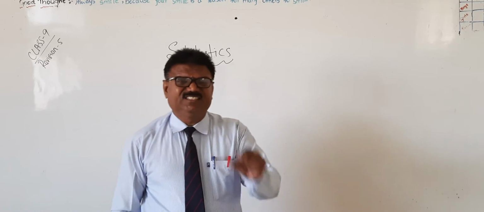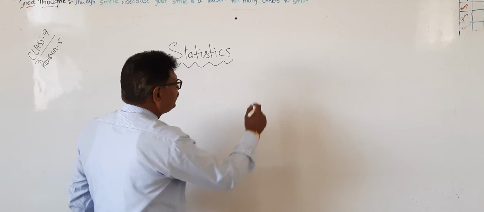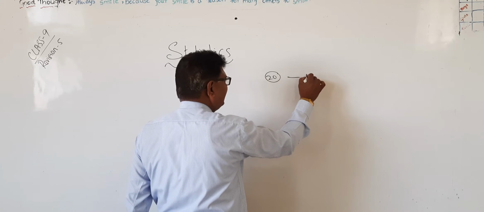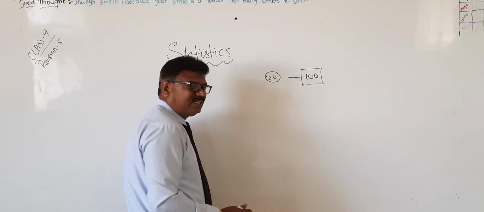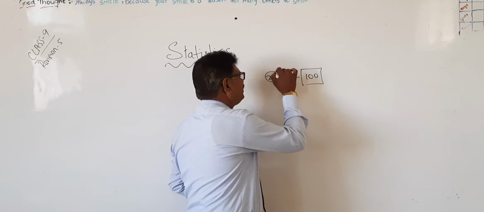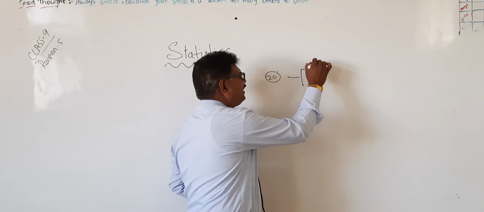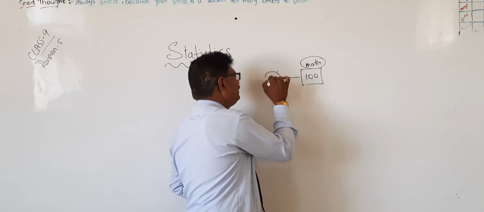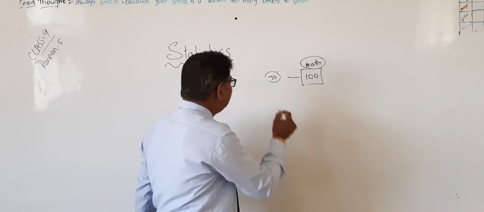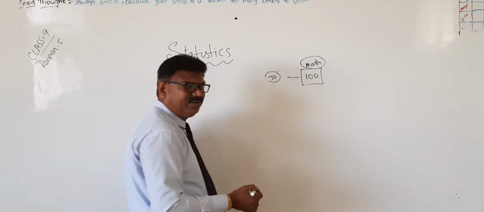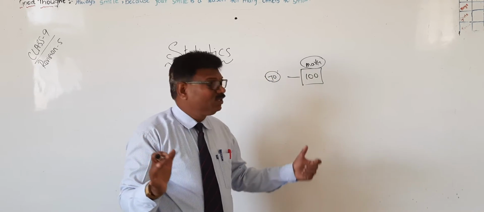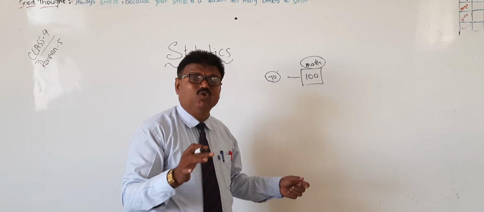Why is grouped data necessary? See, for example, if only 20 students are there, there is no problem. For example, in the class, 100 students are there. Then we should write the information for 100 students. For example, out of 100 marks, if there are 70 students, we have to prepare a list of 70 students. Okay? It will take much time. To reduce this, we are using grouped data.